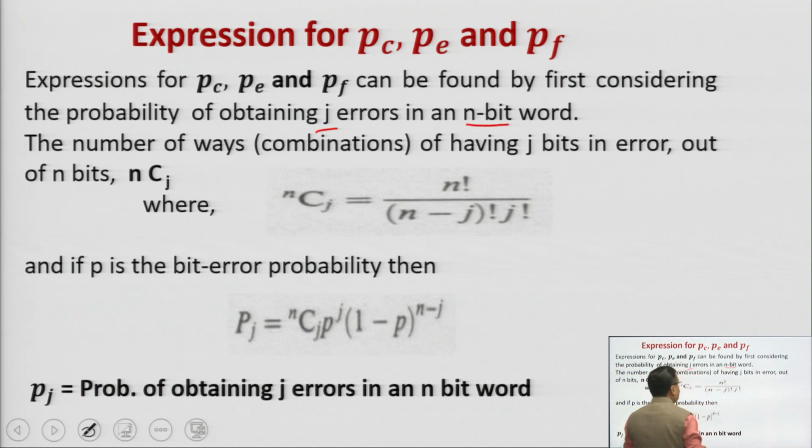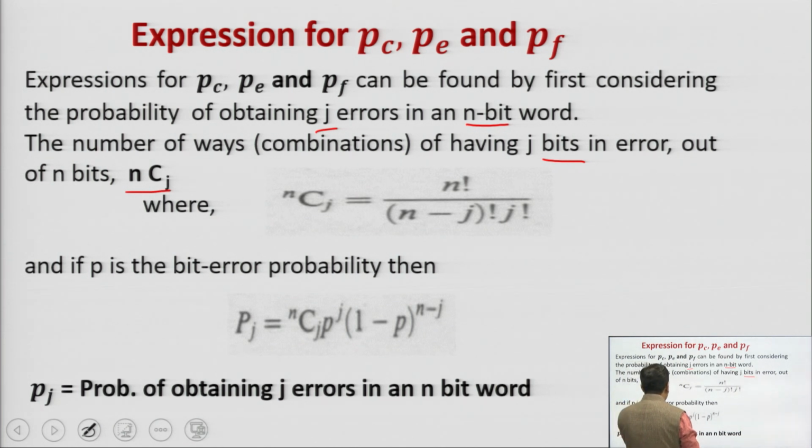So, in n bits, let us suppose j errors are there. The number of ways, by combination, of having j bit errors from the n bits is nCj. nCj, as we have read in 11th and 12th in permutation and combination, is equal to n factorial upon (n minus j) factorial into j factorial.